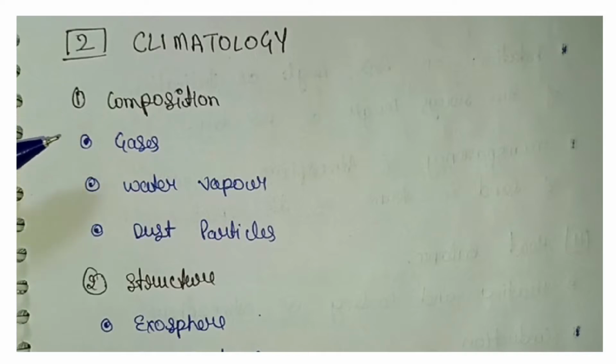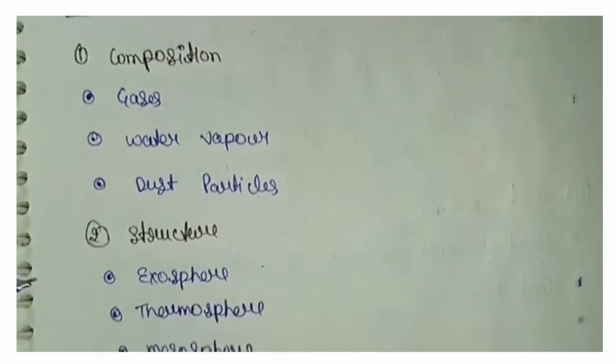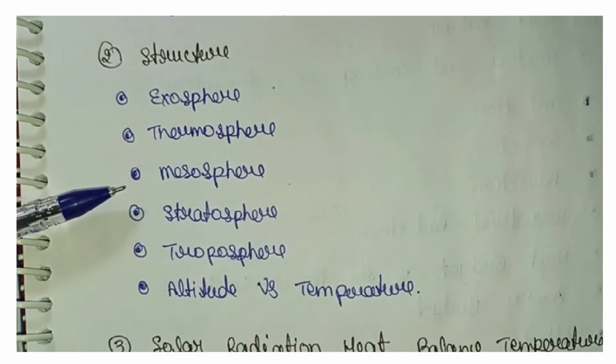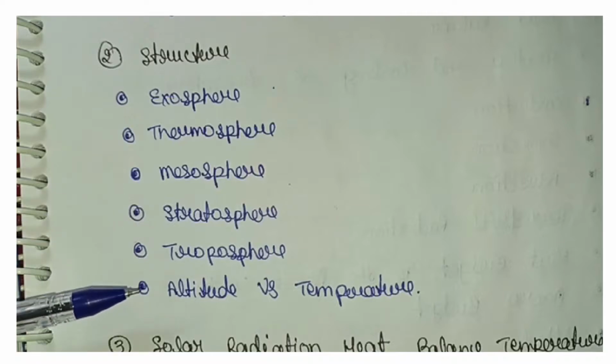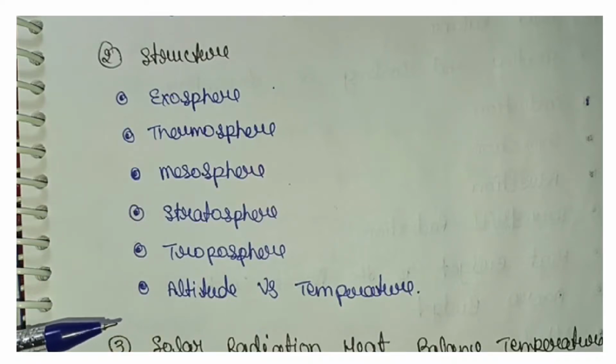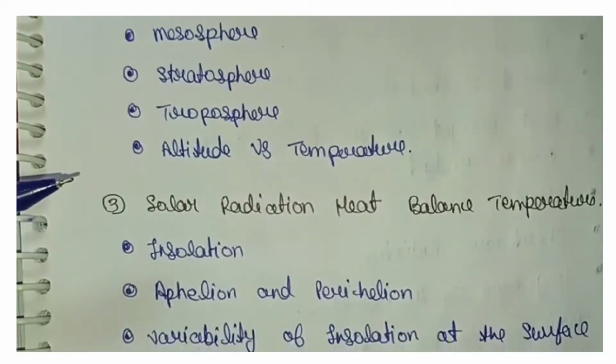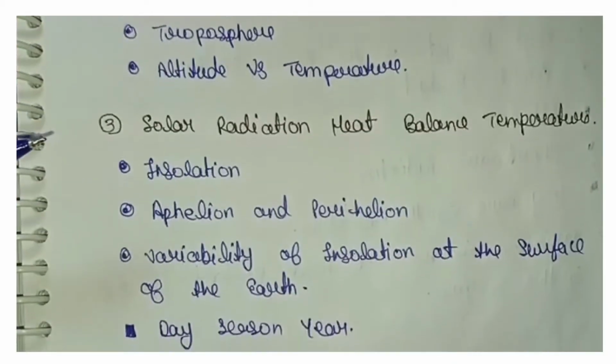Number one is composition: gases, water vapor, dust particles. Structure: exosphere, thermosphere, mesosphere, stratosphere, troposphere, altitude versus temperature. Solar radiation, heat balance, temperature.